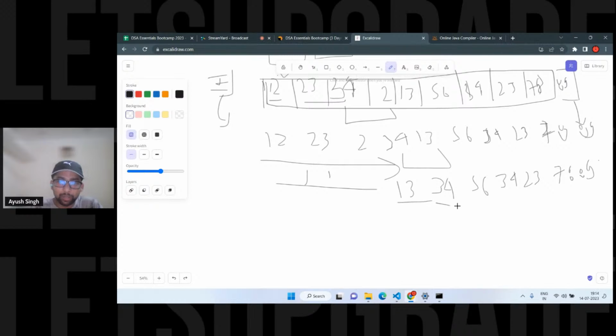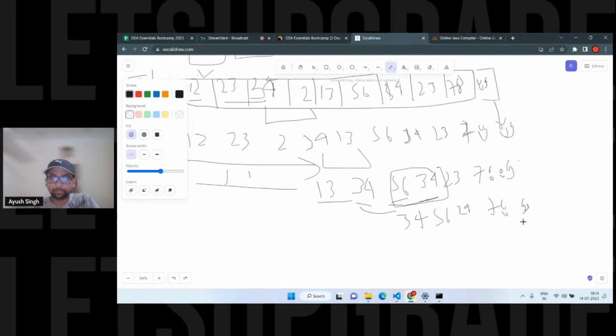Now 34 is in here, 56. So this is correct. 34 is at the correct position, smaller than 56, so nothing will happen here. Again, it will check for this too. 56 and 34, again the swapping will happen. So 34 and 56. Again 23 will be here, 78 and 89, right?